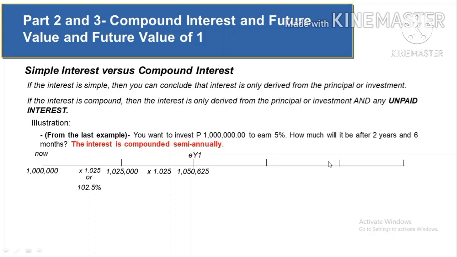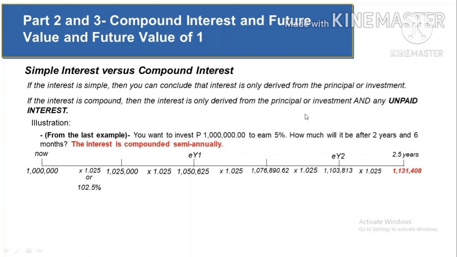So let's continue the timeline until we get the final answer. 1,050,625 times 1.025, you're gonna get 1,076,890.62. You multiply that again by 1.025, you're gonna get, at the end of year 2, 1,103,813, and on the last period, or at the end of 2.5 years, or 2 years and 6 months, your investment will be 1,131,408. Let's go now to the future value of 1.